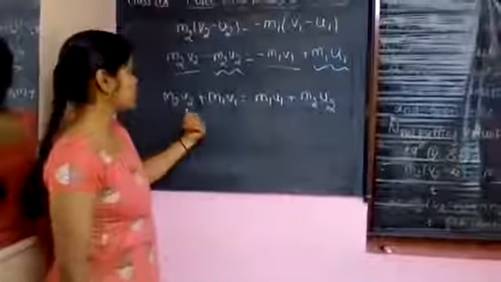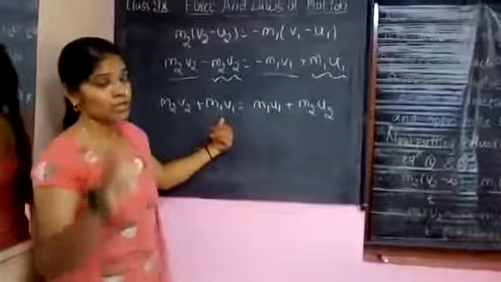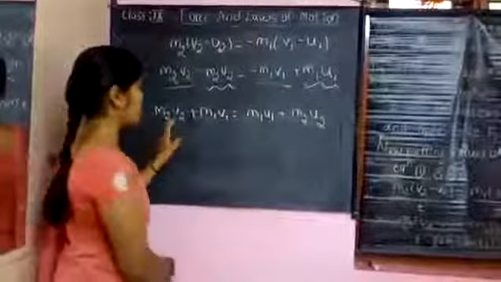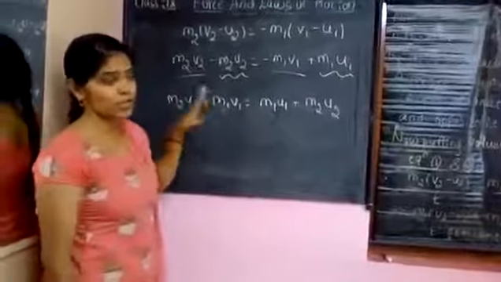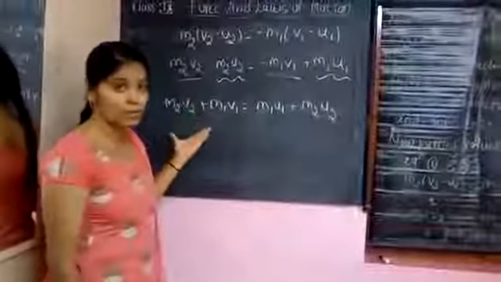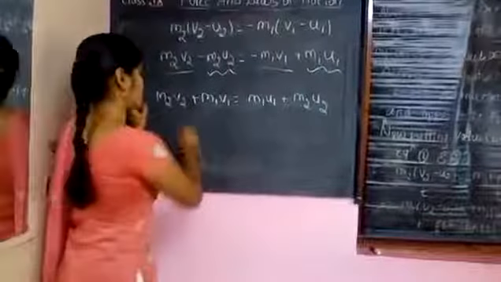So what are v1 and v2? Velocities after the collision. The product of mass and velocity is the momentum, so this is the total momentum after the collision.